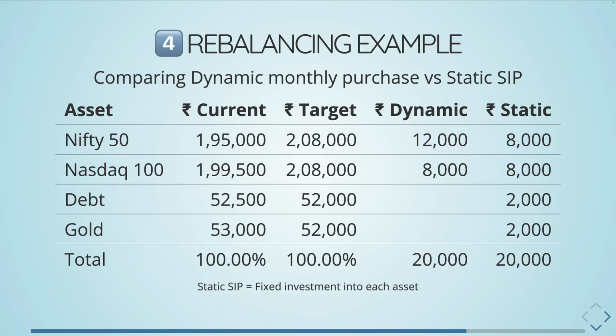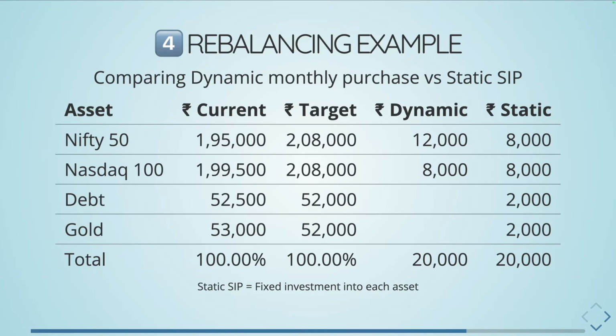Why would I want to buy them at a higher price? If Nifty 50 and Nasdaq 100 are lower, because they slowed down or there is some drop in performance, so they are lower than their set allocation, essentially we buy more of the things that are cheaper, and in the ratio at which they are lower.